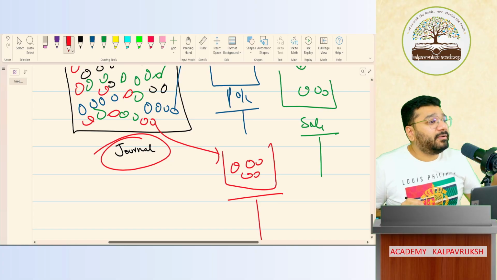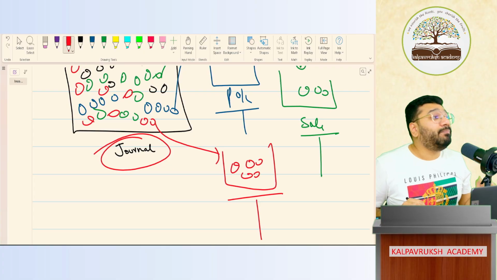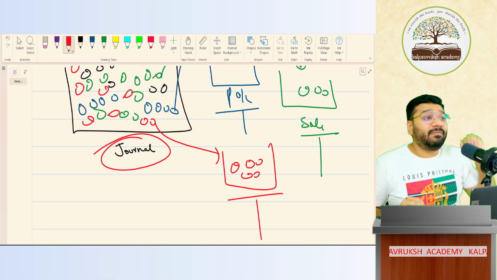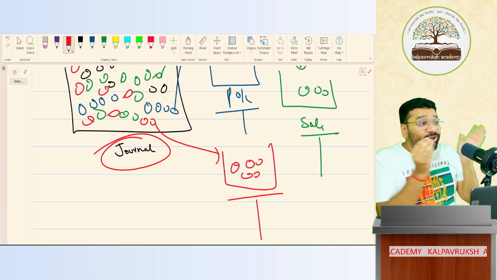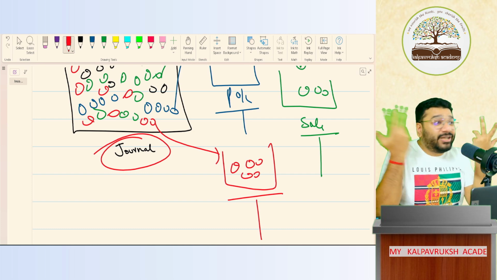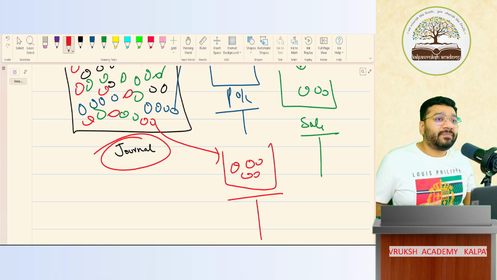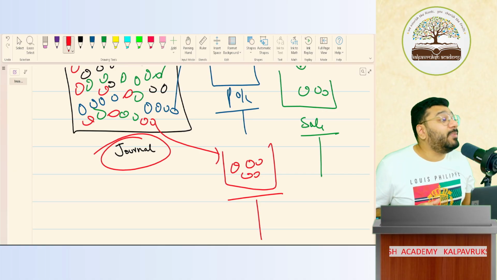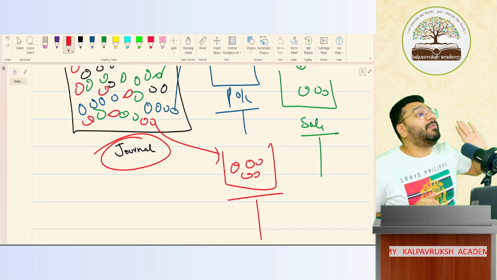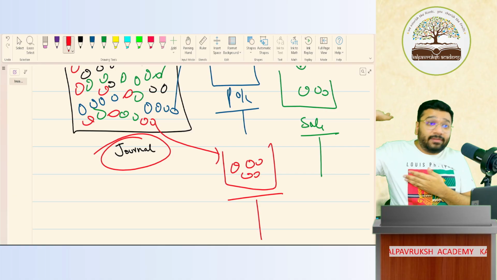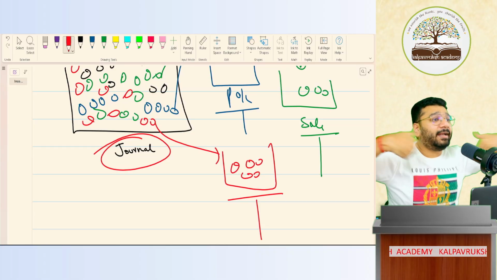Imagine you guys invested in Reliance company. Mukesh Bhai, in his company, you invested money. You want to know, Mukesh Bhai, my paisa you use, no. Using my 1,000 rupees, how much business did you do? Show me all the accounts. If he gives you the ledger, will you be happy? The ledger will be 10,000 pages. Cash account, T-shaped account will go for some 100 pages. Purchase account some 100 pages. Like that, 10,000 pages he's sending to you. Take cash account, sales account, all the accounts he's giving.